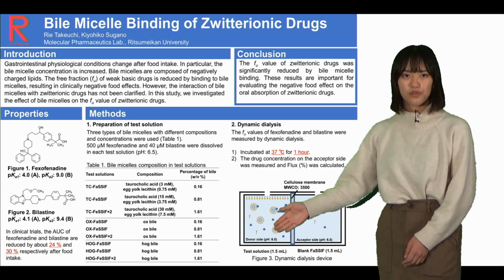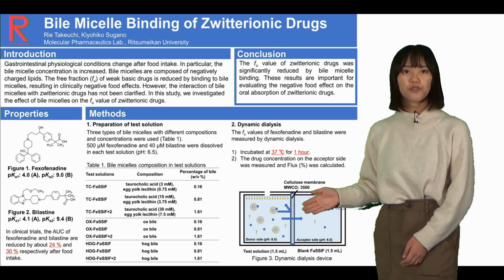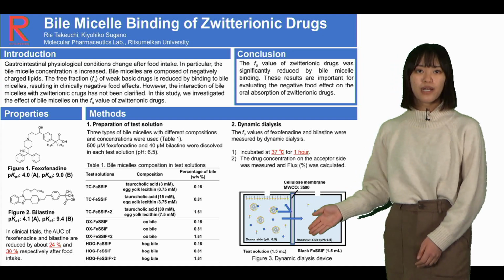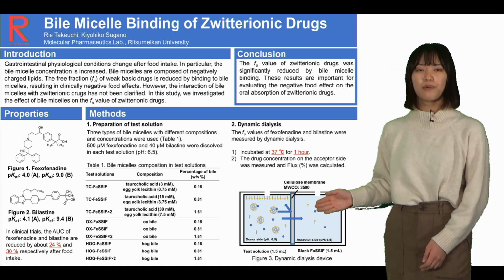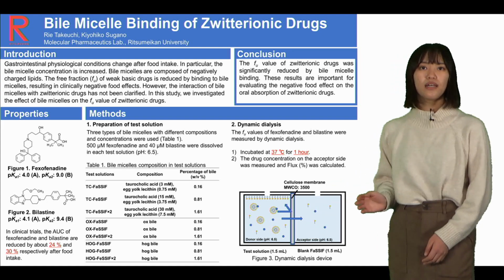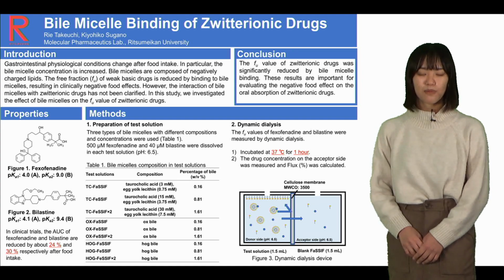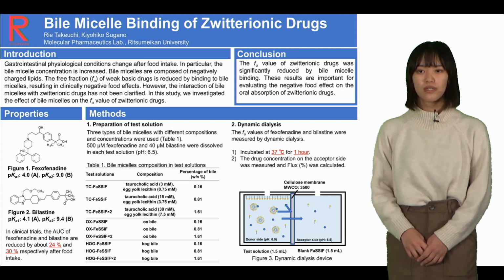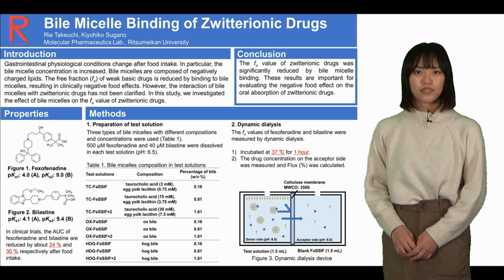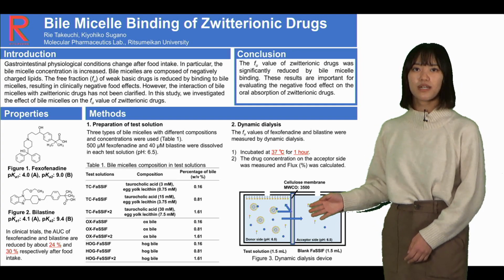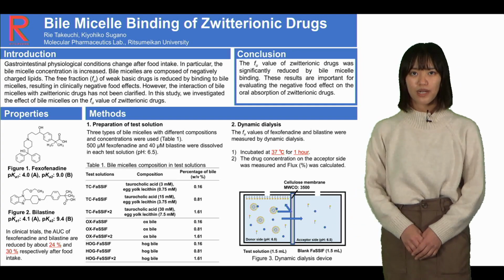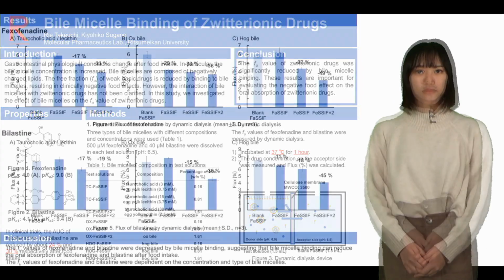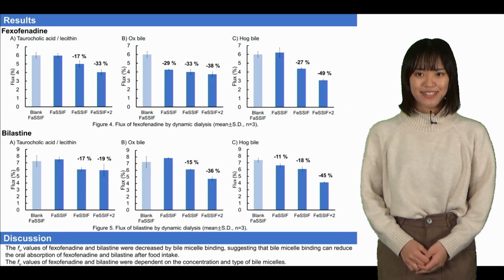Each test solution of 1.5 ml was added to the donor site, and blank buffer of 1.5 ml was added to the acceptor site and incubated at 37 degrees Celsius for 1 hour. Then, we measured the drug concentration on the acceptor site and calculated flux. Let's move on to the results.